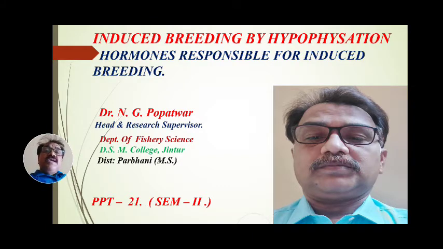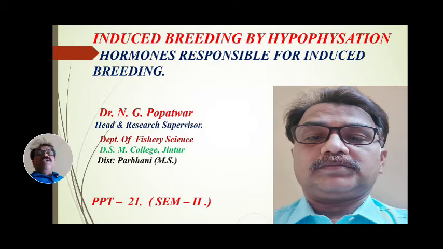Another type of injection is homoplastic. When the donor fish is similar to the recipient fish, the injection is given to a similar species. It is called homoplastic injection. Carp pituitary is injected to carps, whether exotic carps or major carps, or catfish pituitary is injected to catfish.